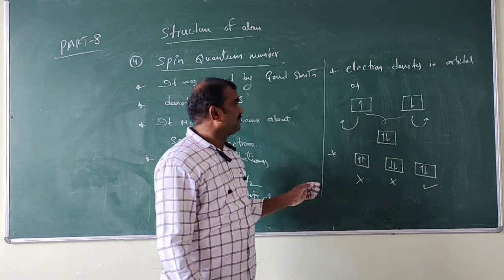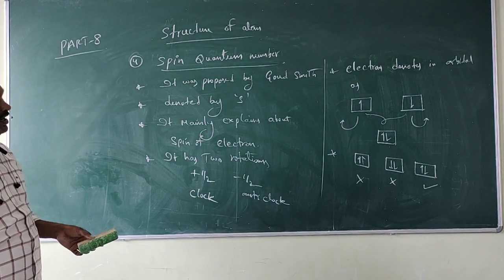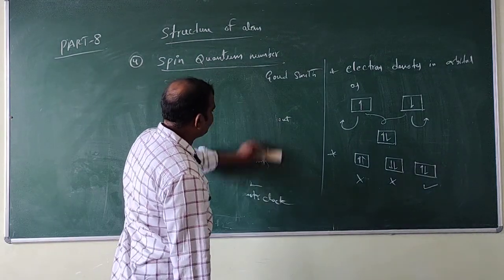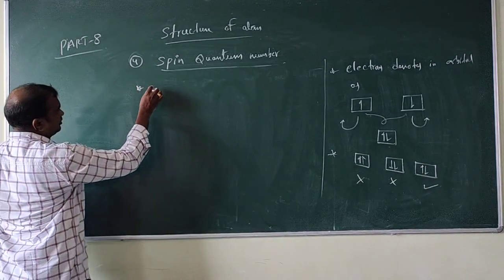Okay, this is right. So now this is about spin quantum number, and some more points are there. See, look at here. So we can write the angular momentum of spin quantum number.